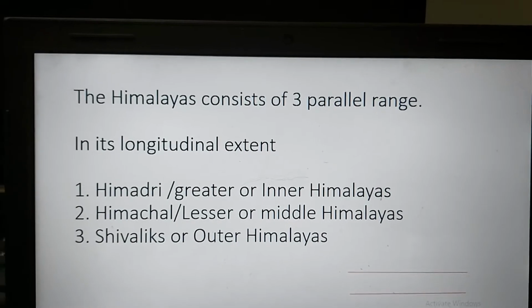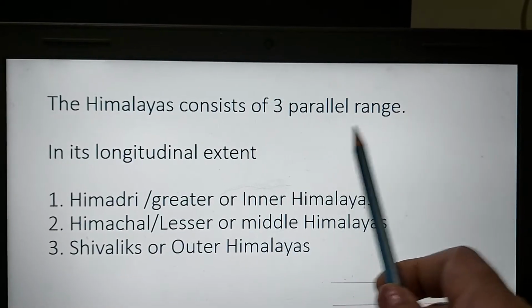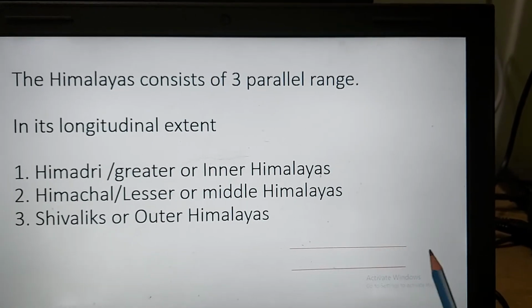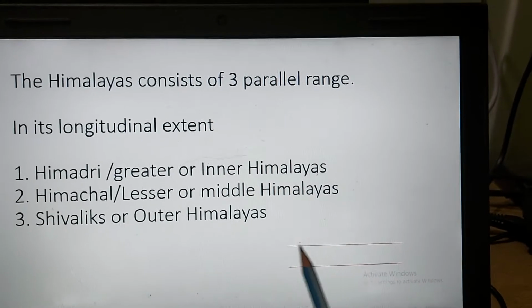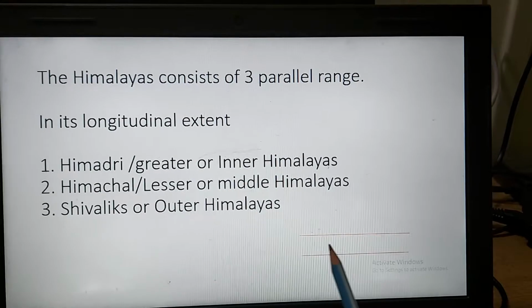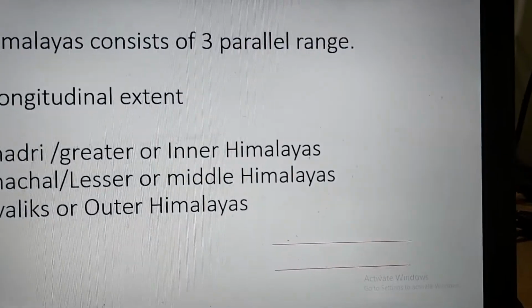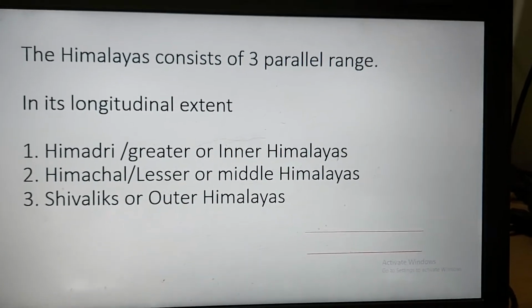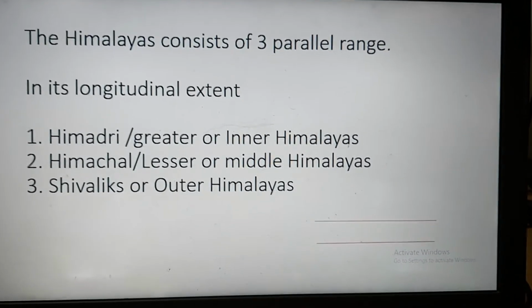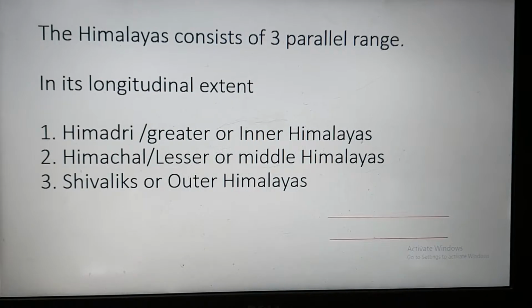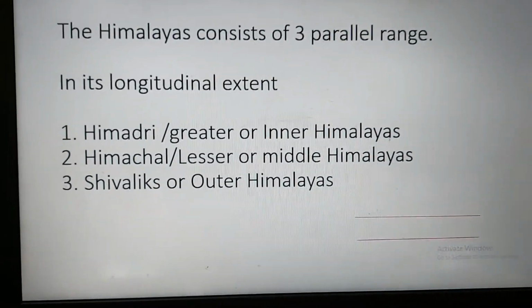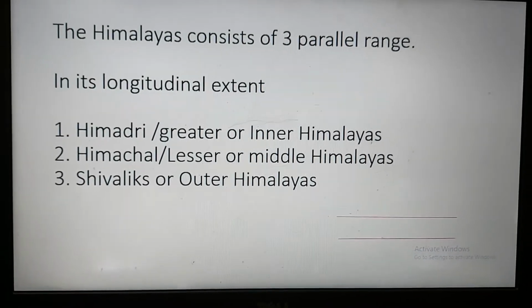Children, the Himalayas consist of 3 parallel ranges. Now what is the meaning of parallel? Yeah, you can see these lines. This is a parallel range, like the lines of the railway track. You can see they never meet. Okay, 2 lines, they never meet. These are called parallel ranges. Now in its longitudinal extent, what are the 3 parallel ranges? We'll be able to see Himadri, then Himachal and Shivalik. Now what is the meaning of longitudinal extent?